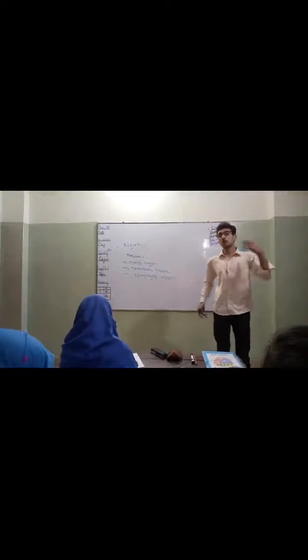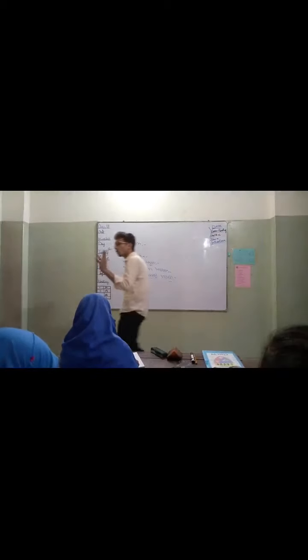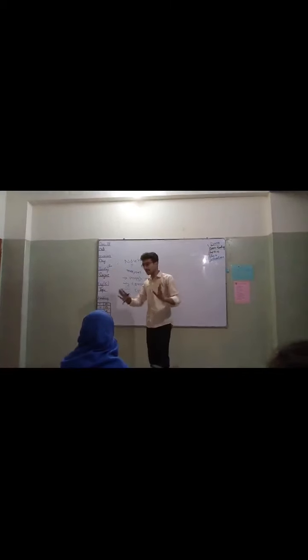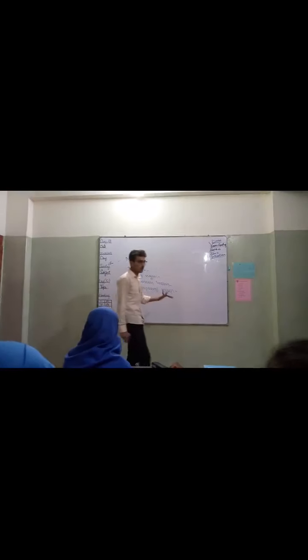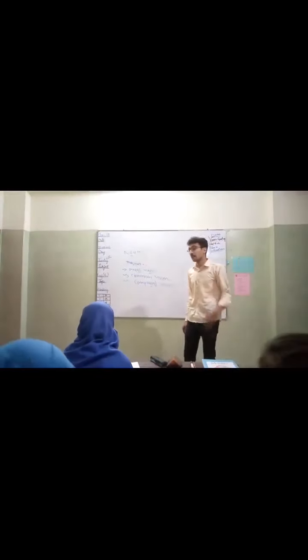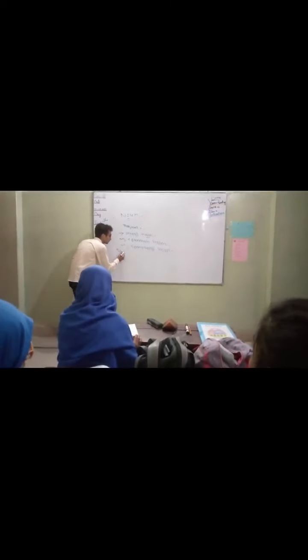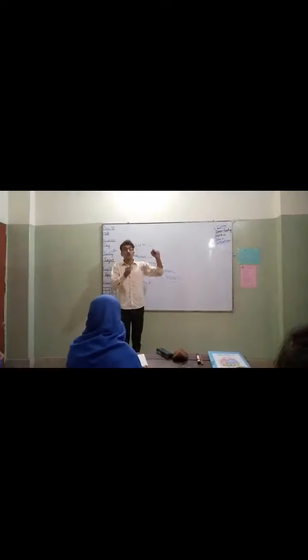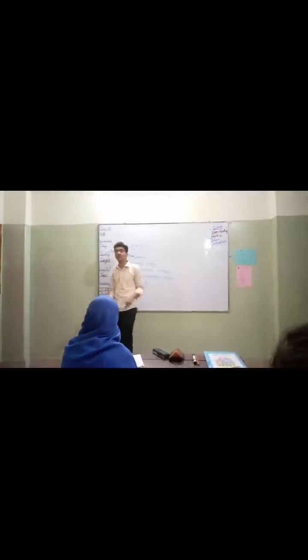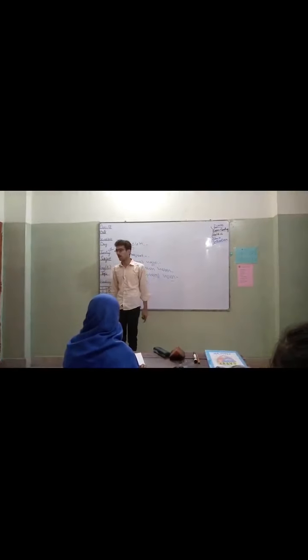Compound noun हमारे पास वो nouns होते हैं जो दो या दो से ज्यादा words से बने होते हैं, उसको हम क्या कहेंगे? Compound noun. Like how? For example, shopkeeper. Shop क्या है? दुकान. Keeper क्या है? बेचने वाला. So by the combination of two nouns we make another word that is called shopkeeper. So shopkeeper is called compound noun.